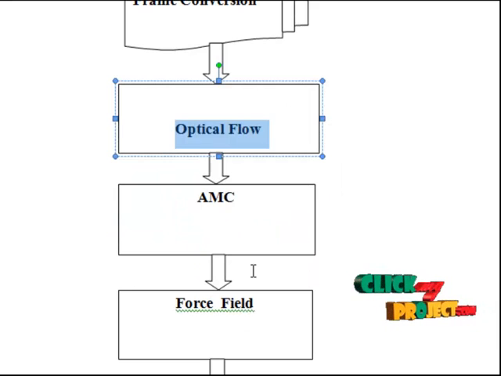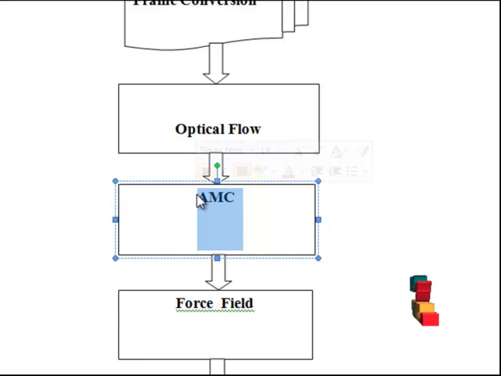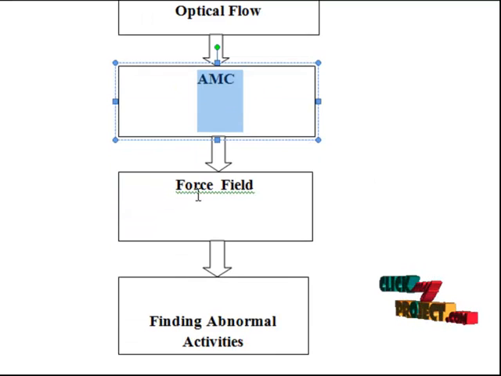And the next step is finding AMC, adjacency matrix based clustering, to detect abnormal events among crowds using the force field model. The larger the size or the denser the clusters, the more representative they are. Therefore, to achieve this aim, a so-called adjacency matrix based clustering is proposed to further group the set of preliminary clusters G = {G1, G2, ..., Gn}, where Gj = {P1, ..., Pn}. And the next step is force field.